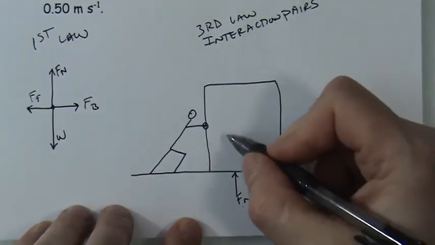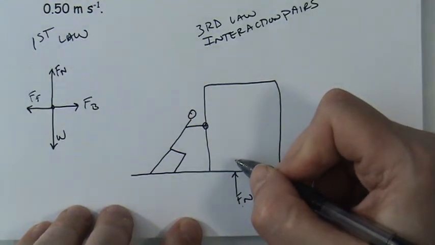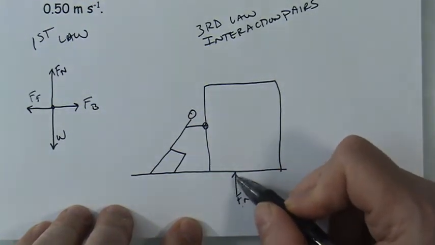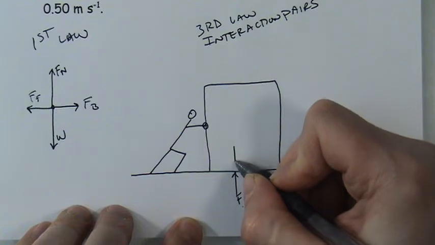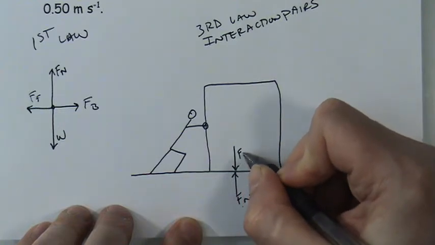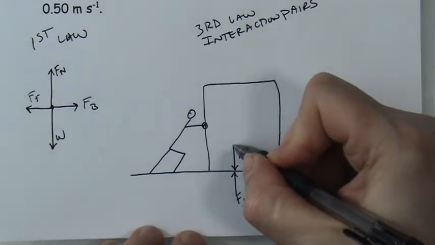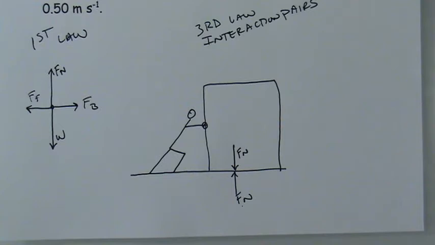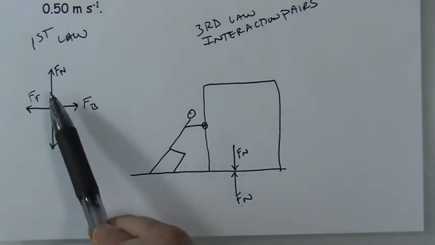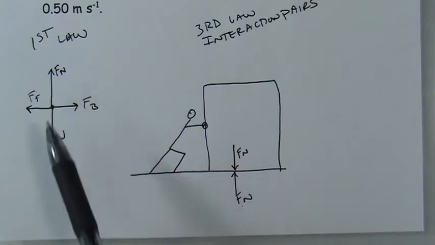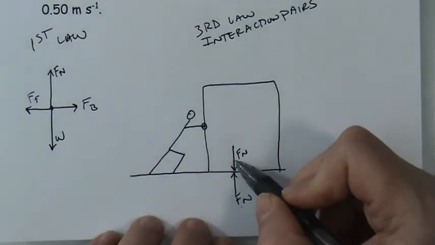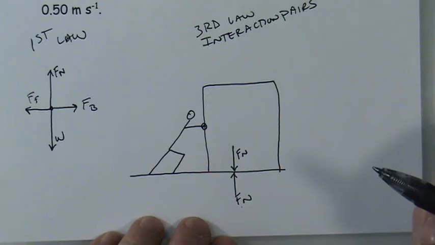Okay, but the box also has a solid surface. So it's not just that the floor pushes against the bottom of the box. The bottom of the box also pushes with an equal but opposite force, with equal value. So the floor and the bottom of the box are both experiencing that normal force. It's not just one object. This one was just showing me the forces acting on that box, but not the forces acting on the floor. But I know there would be an equal but opposite force according to the third law.